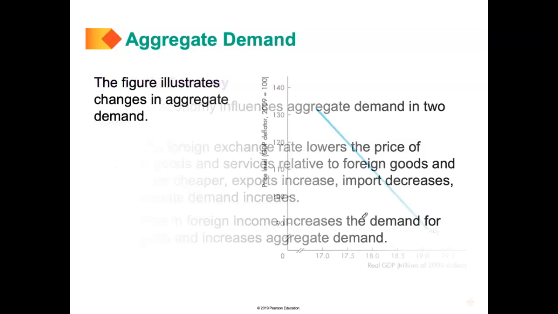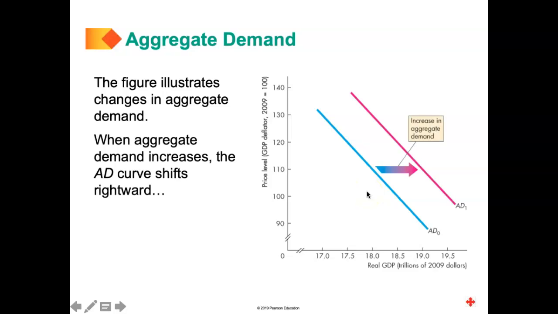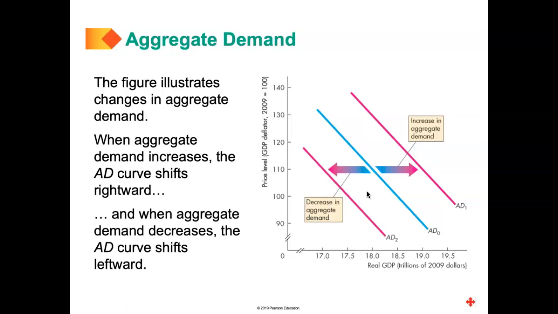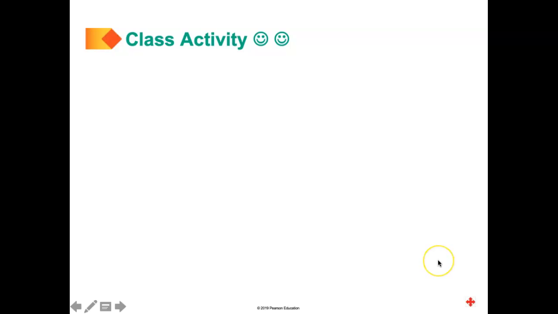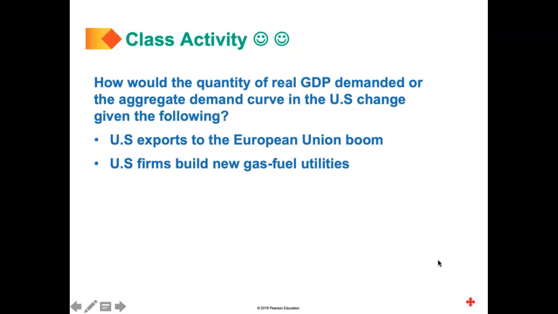Now this figure basically shows you aggregate demand. So aggregate demand is downward sloping. An increase in aggregate demand has to do with a rightward shift of the aggregate demand curve, and a decrease in aggregate demand has to do with the leftward shift of the aggregate demand curve. Now let's look at these examples. I'm just going to stop over here. Take a look at these examples and see if you can work through them.